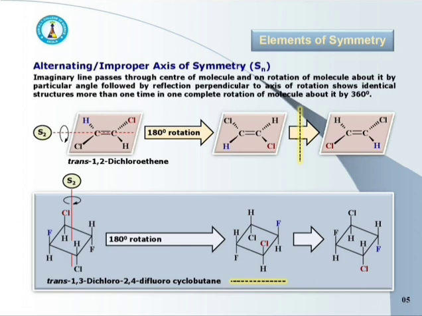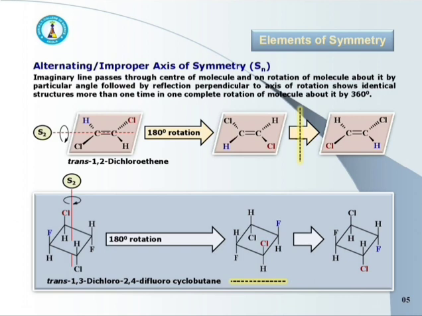Here, the simple rotation of trans 1,2-dichloroethene by 180 degrees on the molecular axis does not give an identical orientation, but rotation followed by the reflection perpendicular to the axis of rotation gives an identical structure. So this molecular axis is called an alternating axis of symmetry. In one complete rotation of the molecule by 360 degrees followed by reflections, identical structures are shown two times, and so